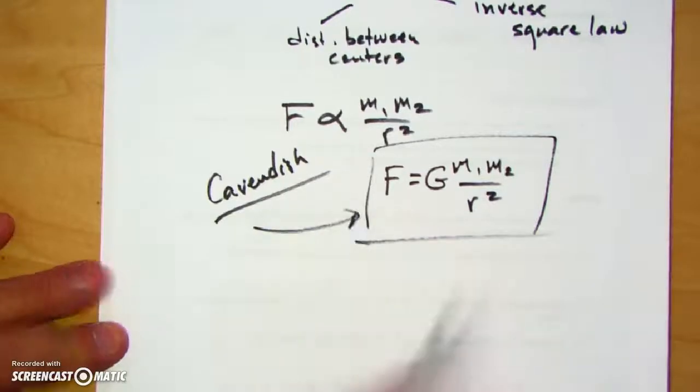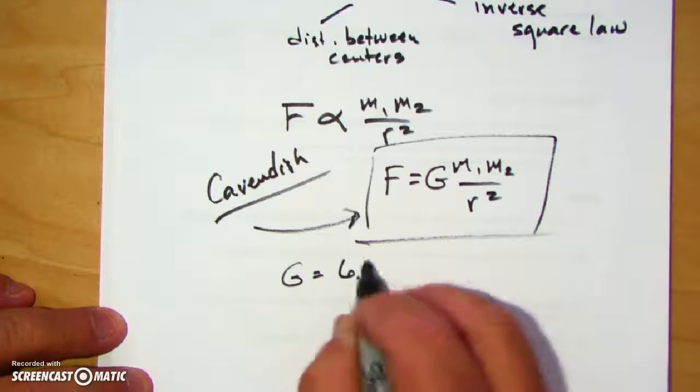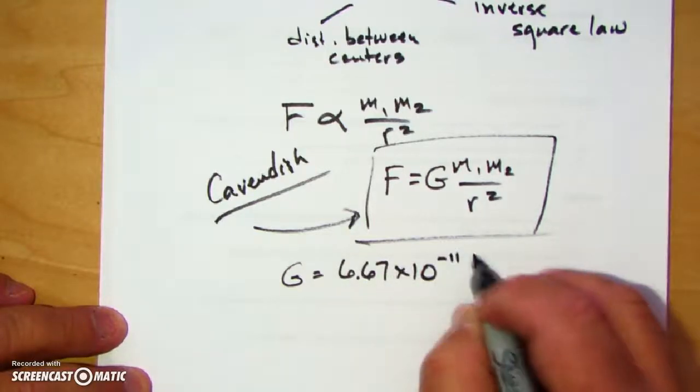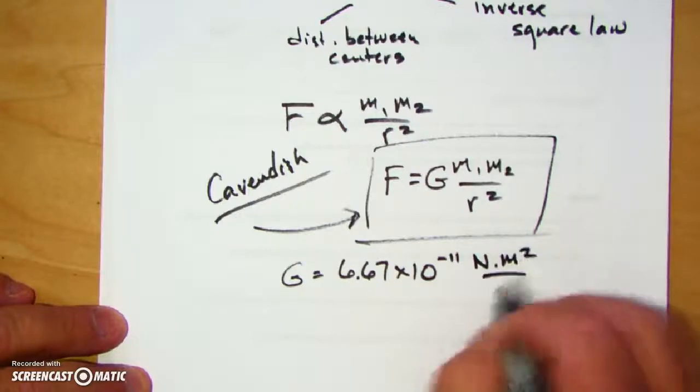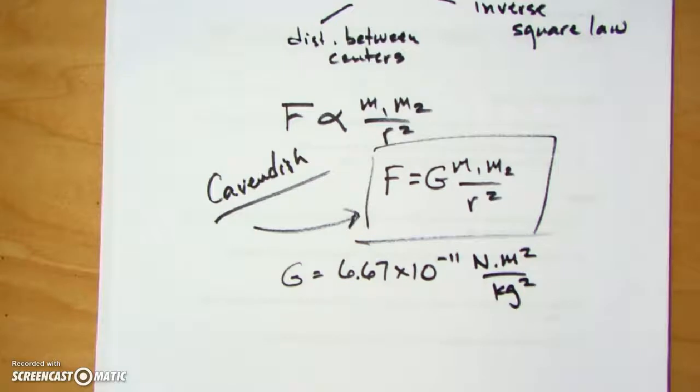Cavendish was the one that came up with that big G number. Big G is actually a little number, 6.67 times 10 to the negative 11th Newton meters squared per kilogram squared. And that's an experimentally determined number. Now imagine experimentally determining a number that small. That's not easy.